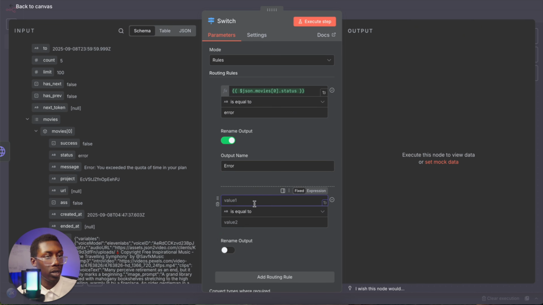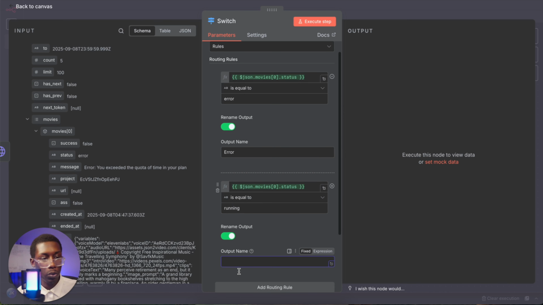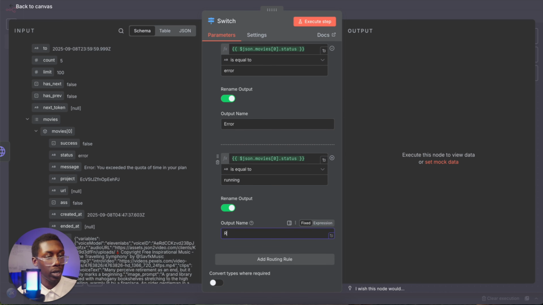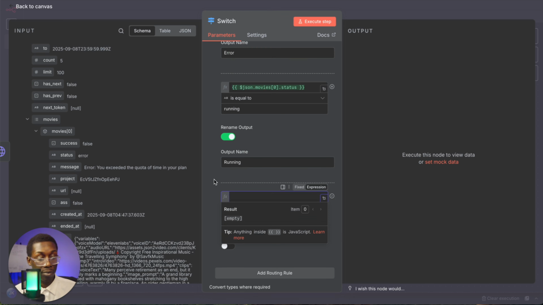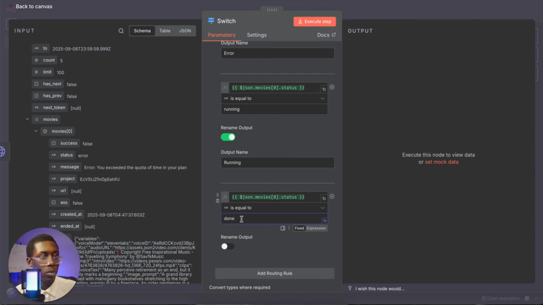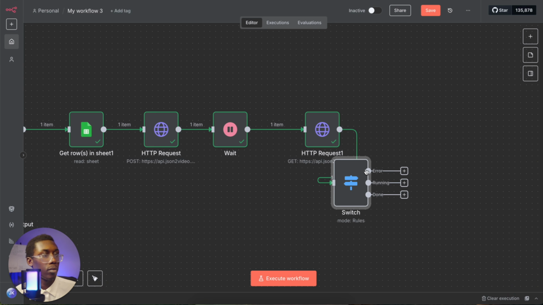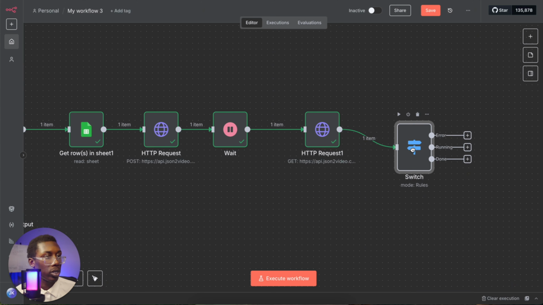Again, we add another one. If the status is equal to running, which would mean that the JSON to video is running, we just output name is running. And then there's a third status, which would be done. So we go ahead and drag that over and we say if it's equal to done, then we rename the output done. And at that point, we are done with the switch.